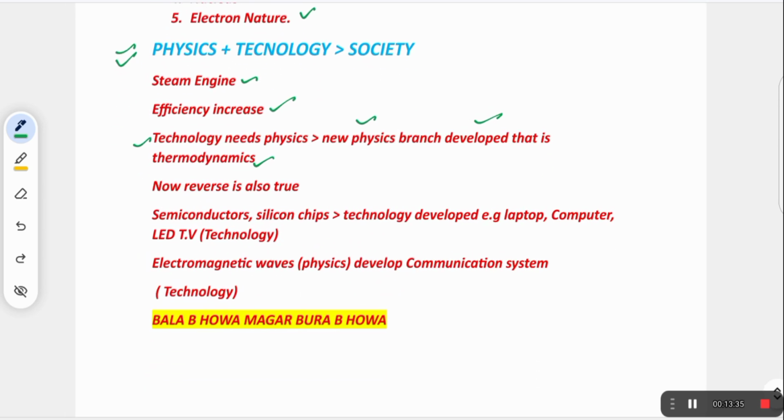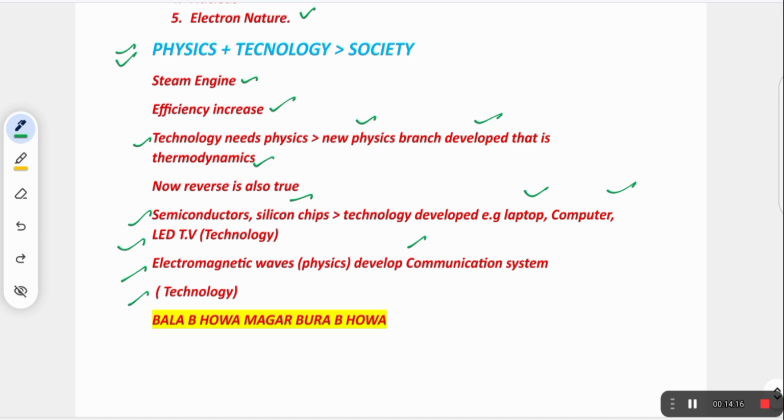Now the reverse is also true. How? Semiconductors. We know that semiconductors, silicon chips, all of these are in electronics. But this gives technology development. How is it possible? That means laptop, computer, LED TV. This is technology. So first of all, semiconductors and silicon chips develop the technology. Electromagnetic waves, just see, this is in physics, but that develops the communication system. That communication system is a technology. Semiconductors and silicon chips are actually physics, and that develops the technology.